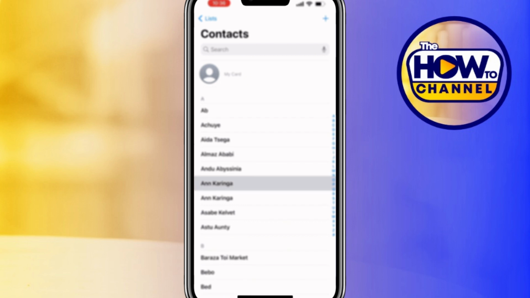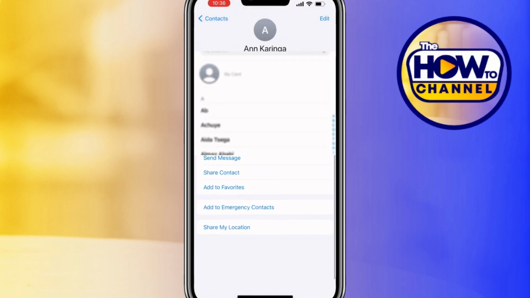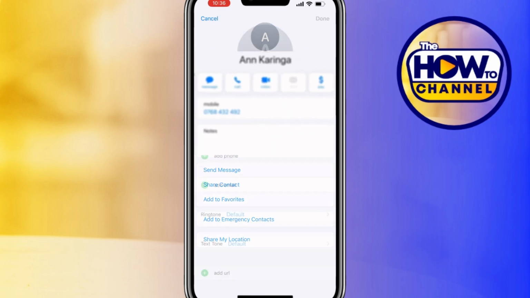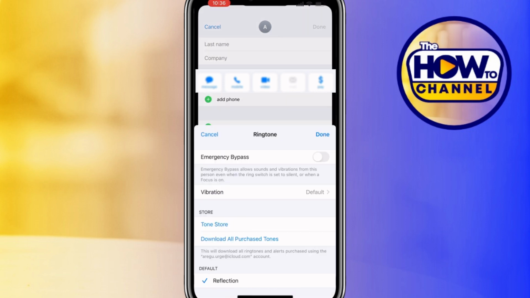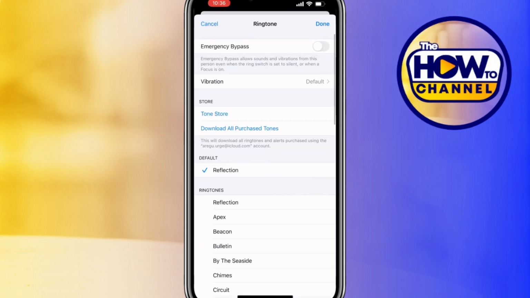On the Contacts page, you will see an edit button in the top right corner. Tap on that to start making changes, look for the option labeled ringtone, tap on it, and you will be taken to a list of available ringtones.